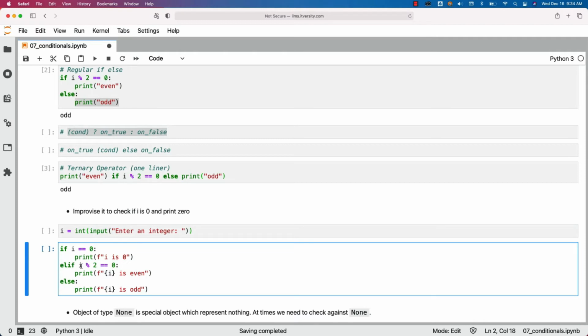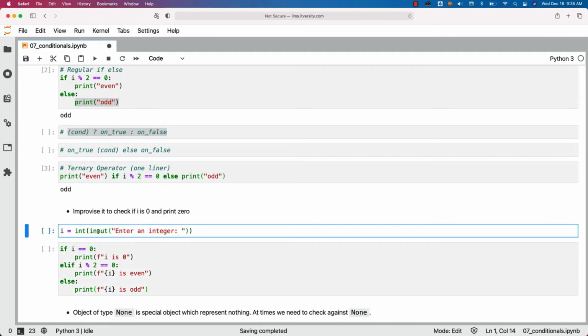However, if I is divisible by 2, then I want to print the value of I and I want to say is even. This is one of the ways you can actually pass the variables to the print statement and print whether I is even or not. In this case, I will be replaced with the actual number. And then if it is odd, this will be executed. Now to take the input from the user, we have a function called input as part of Python. We are leveraging that and we are typecasting it to int because we want to pass integer numbers and we want to check whether the number is even or not.